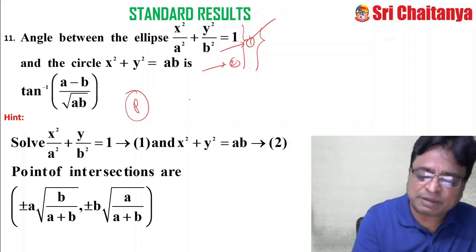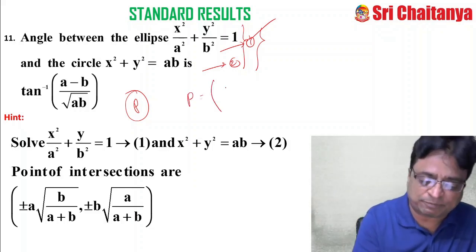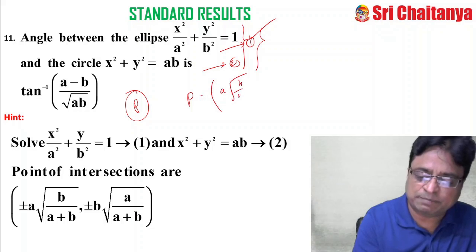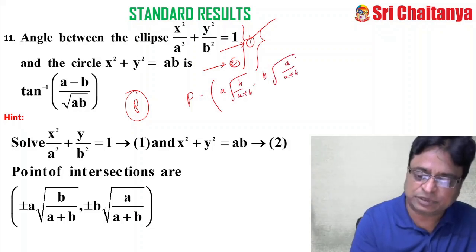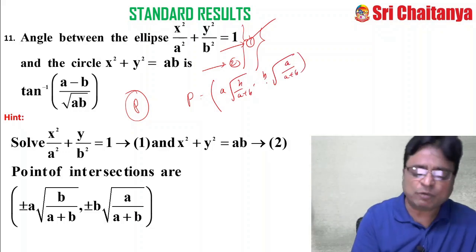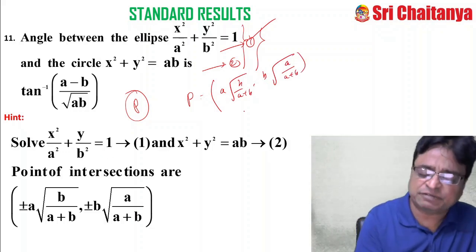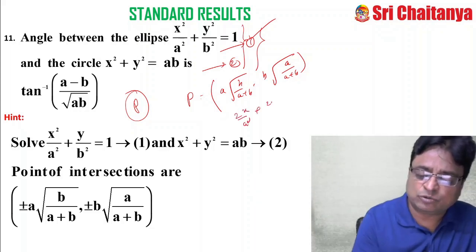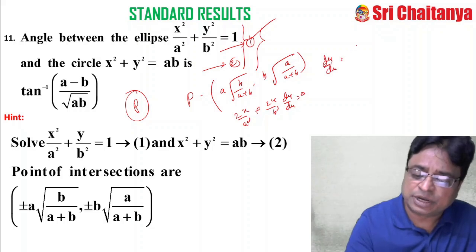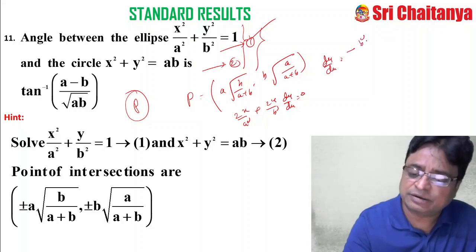So let my point P be, you take only one point, a into root of b by a plus b, comma b into root of a by a plus b. You consider this as your P. Now differentiate equation 1 with respect to x. That is 2x by a square plus 2y by b square into dy by dx equal to 0. Therefore, dy by dx equal to minus b square x by a square y.